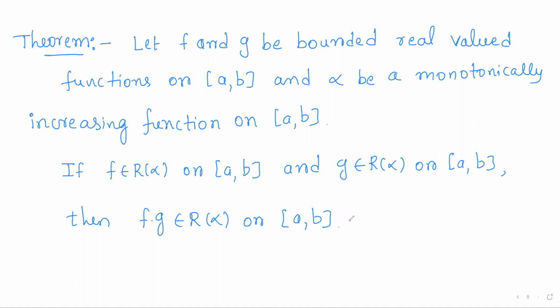Now, the next theorem. Let f and g be bounded real valued functions on the closed interval [a, b], and alpha be any monotonically increasing function on [a, b]. Now, if f is a Riemann-Stieltjes integrable function on [a, b], and g is also a Riemann-Stieltjes integrable function on [a, b], then f into g is also a Riemann-Stieltjes integrable function on [a, b]. That is, the product of two Riemann-Stieltjes integrable functions is again a Riemann-Stieltjes integrable function.